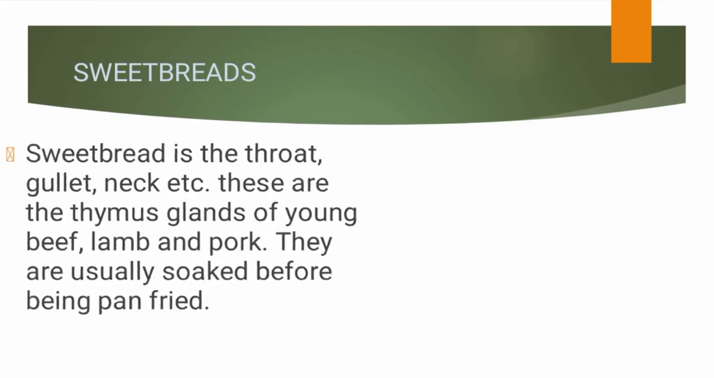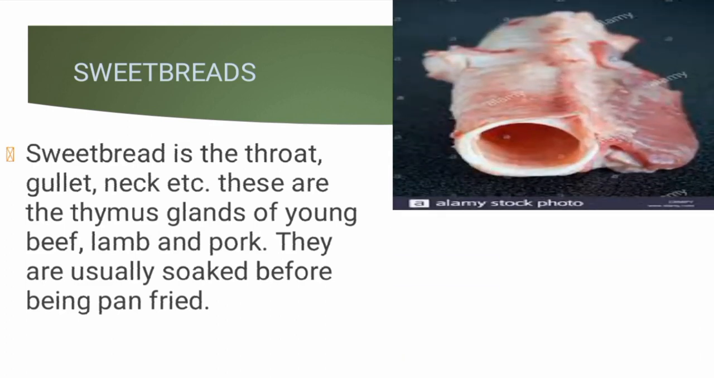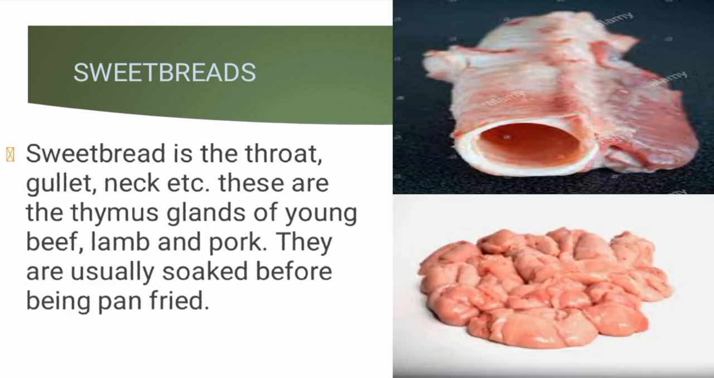And that will bring us to sweet bread. Sweet bread comprises the throat, the gullet, the neck, etc. These are the thymus gland of young beef, lamb, and pork. So the throat aspect of the animals, they are called sweet bread. Here we have the gullet, we have the neck, etc.